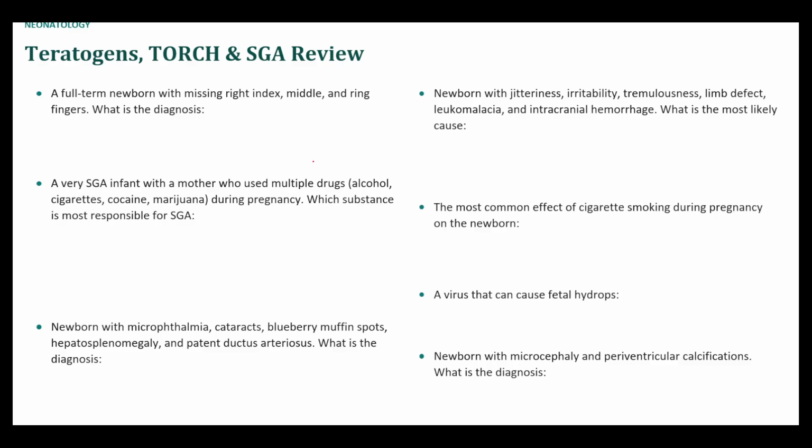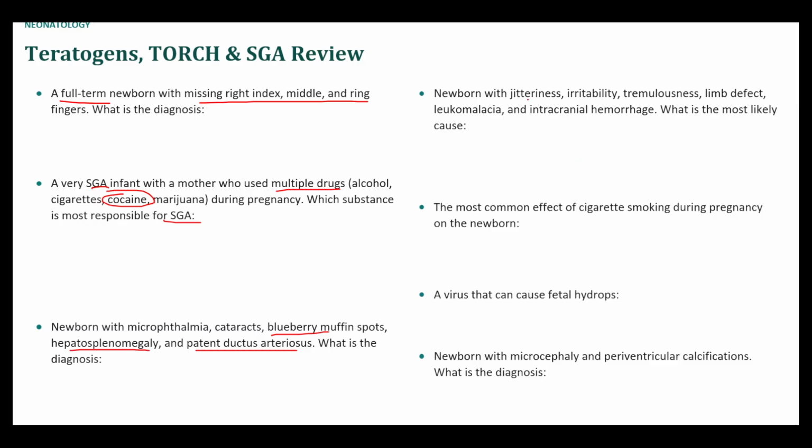Teratogens, TORCH, SGA. First of all, full-term newborn with missing right index, middle, and ring fingers: this is amniotic band syndrome. A very small infant with a mother who used multiple drugs during pregnancy. Which substance is responsible for SGA? We mentioned this already. The most common would be cocaine. Newborn with microphthalmia, cataracts, blueberry muffin spots, hepatosplenomegaly, and PDA: this is rubella. We also talked about this.